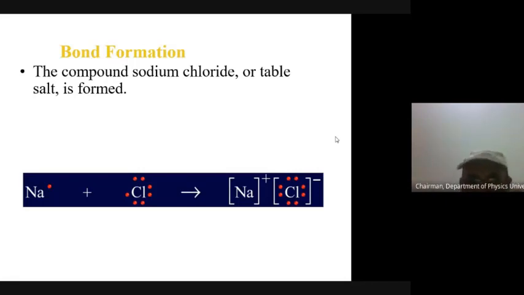The sodium is very happy that it has shown generosity and given one electron. But it is just a hand to help the chlorine complete its octet, and the chlorine has given a hand to sodium to complete its octet, the outermost shell.